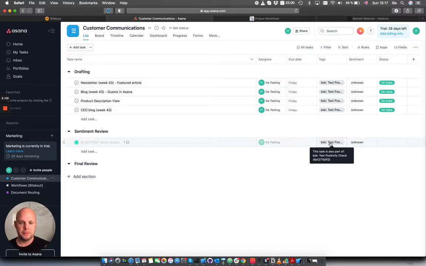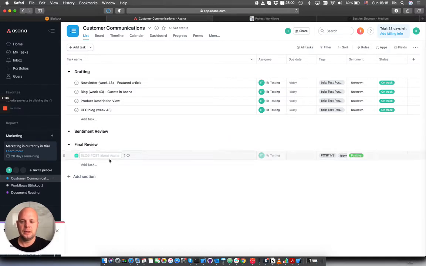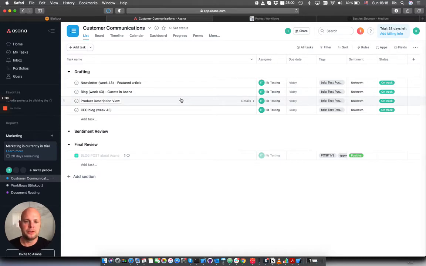Now what happens on the back end? Bitskout is checking all the text, and depending on what kind of sentiment it finds, in this case it has already found a positive sentiment, it marks it as approved. And the blog is automatically moved to final review. Okay. And to show you an example of what happens if the blog has a different sentiment.